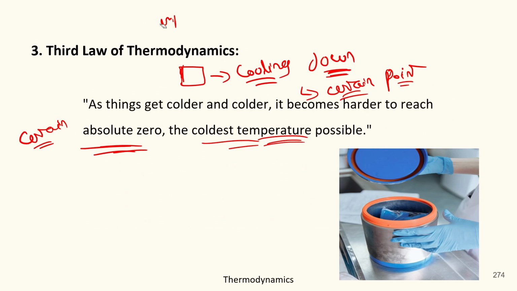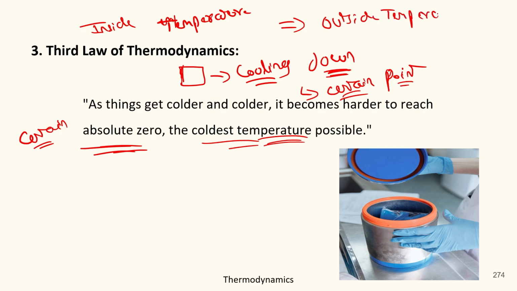When the inside temperature will be equal to the outside temperature, because there is always an exchange of heat.